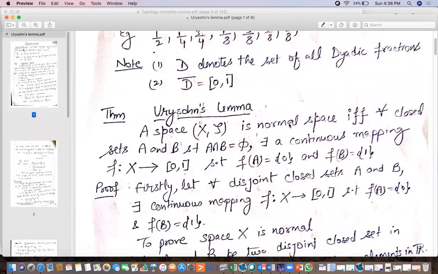So if a space is normal, then for all disjoint closed sets A and B, we can define a continuous mapping from X to [0, 1] such that one closed set is mapped to 0 and the other closed set is mapped to 1, and vice versa.